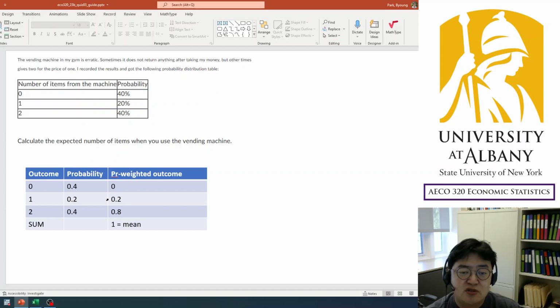And 1 times 0.2 is 0.2. That is the probability weighted outcome. And 2 times 0.4 is 0.8. That is the third probability weighted outcome. So sum all these numbers and you get the mean, which is 1. Okay, you know how to do this.